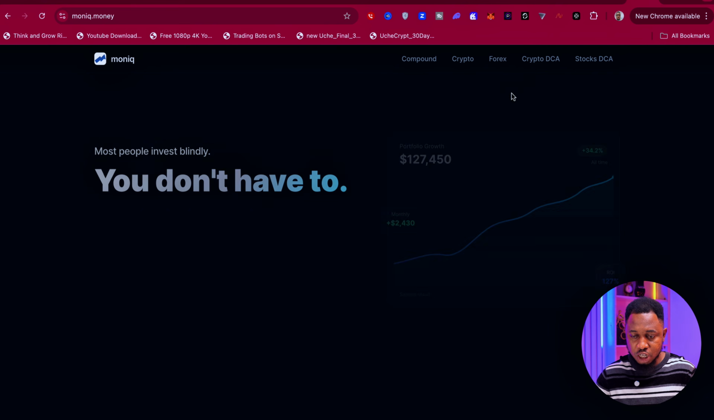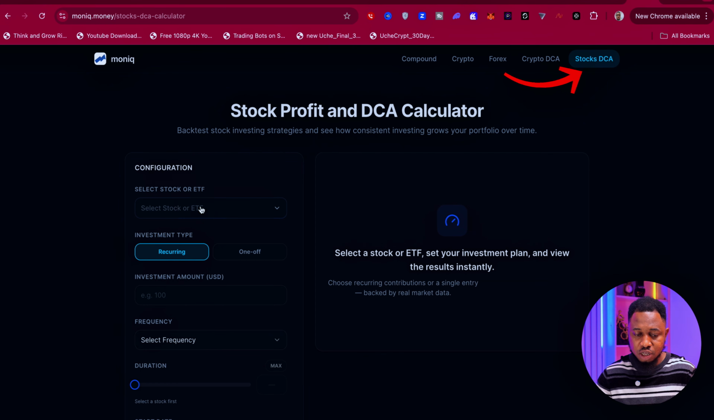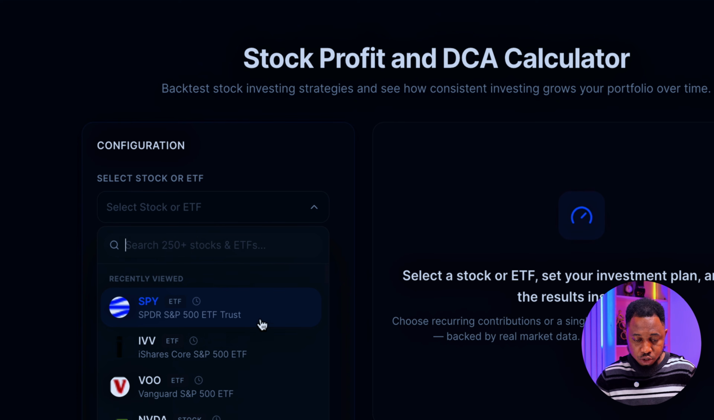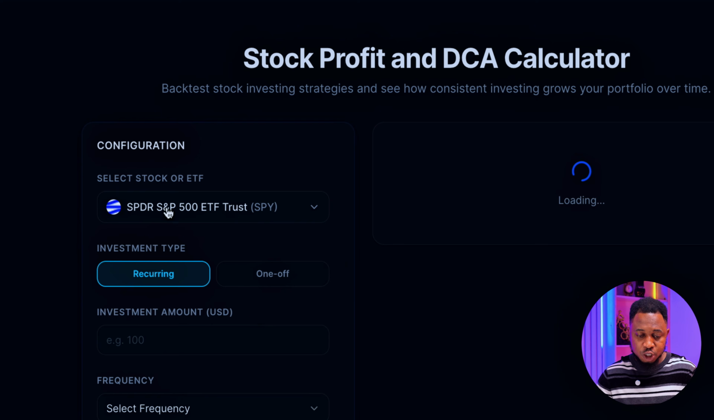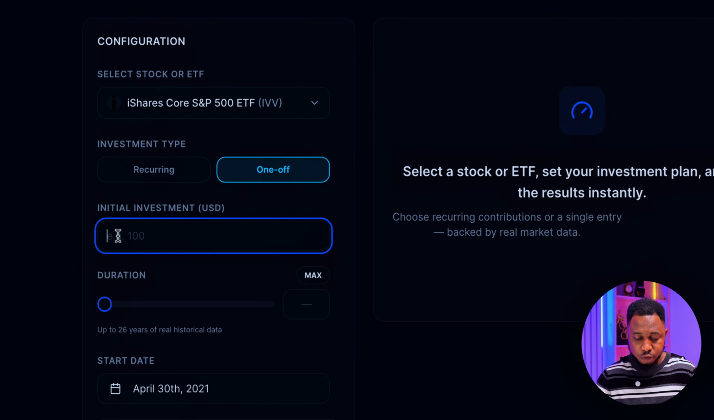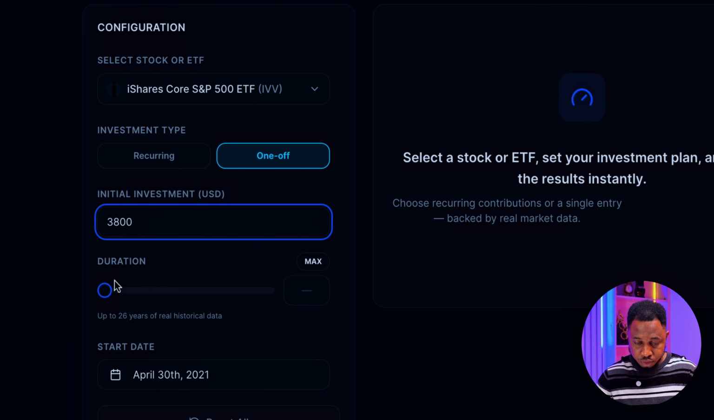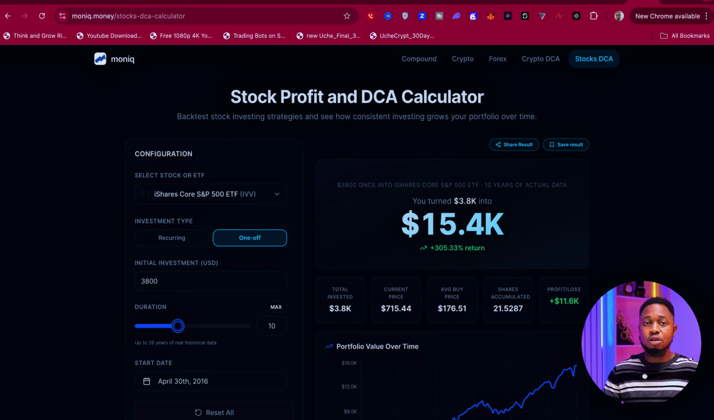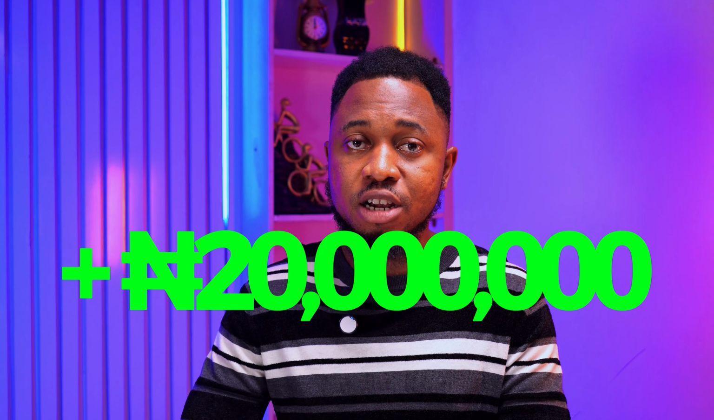Let me use another page to search for Moniq, and let's go to the stock DCA calculator, which you can see right here. I'm going to select the stock of my choice. So I'm going to use SPY or any one of these, IVV, all of them are still the same stock. Now I did a one-off investment of $3,800. You can see in the span of 10 years, that will be valued at $15,400 today. $15,400 multiplied by the current rate of Naira, that will be over 20 million Naira invested.